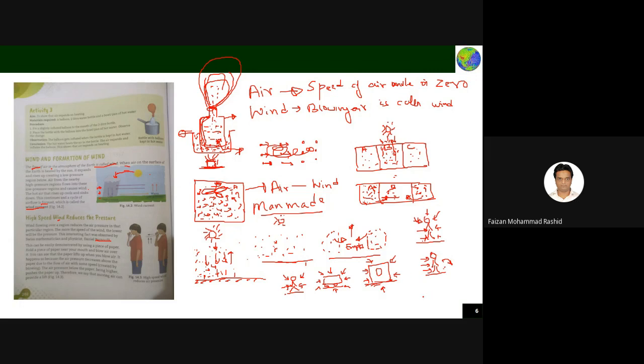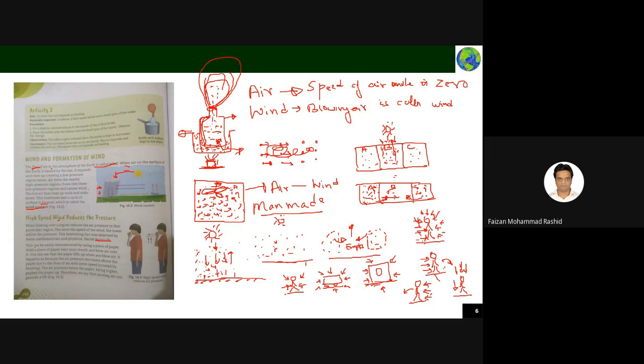Now, if you are standing in this direction and air pressure is always only coming from this side, what will happen? You will fall in this direction. And if you are standing this way and air pressure is coming from the top only, what will happen? You will fall down. That means if air pressure is exerted on you from only one direction, it will cause you to fall. But if air pressure is coming to you from all directions, nothing is going to happen, because all the directions are going to balance you.